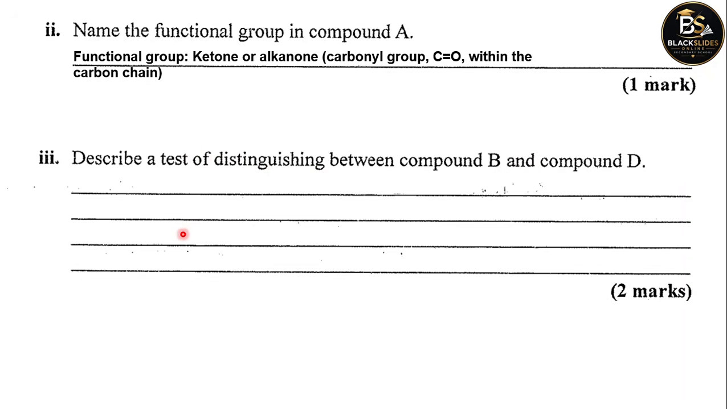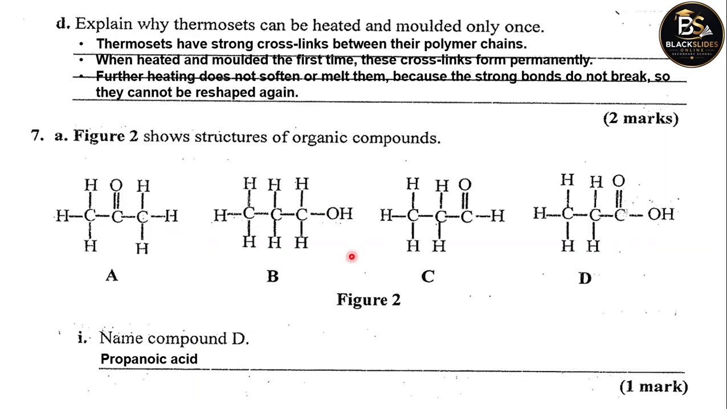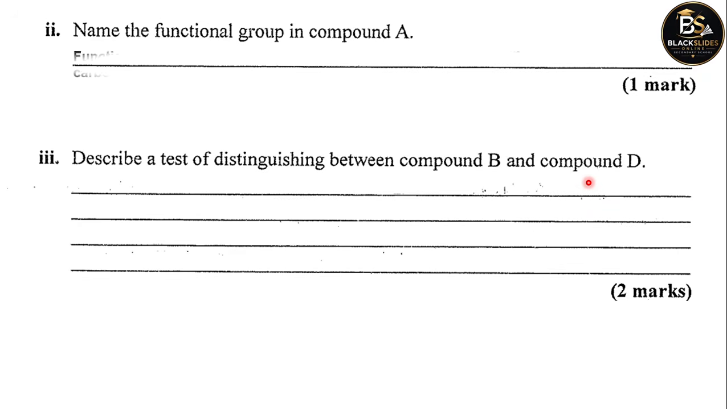Describe a test of distinguishing between compound B and compound D. Once again, let's go back to look at D and B. B is an alcohol with OH, and D is a carboxylic acid. So how do you distinguish an alcohol from a carboxylic acid or alkanoic acid? The test that you carry out to distinguish the two involves the use of phenolphthalein indicator in sodium hydroxide.